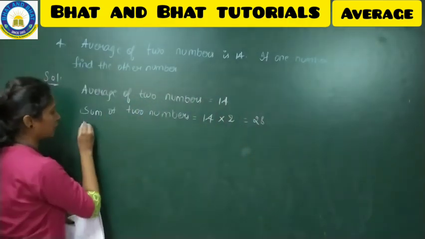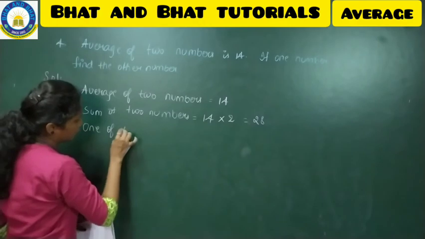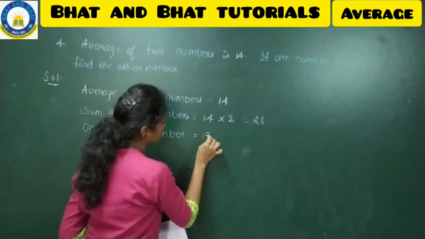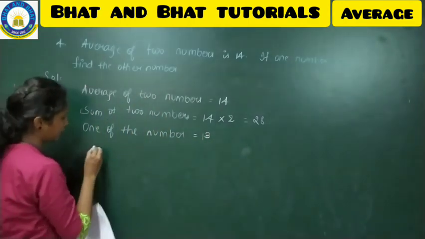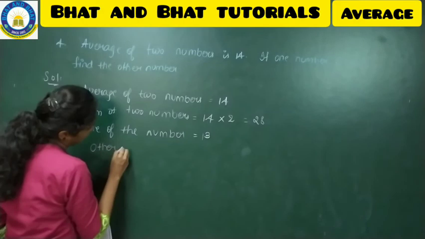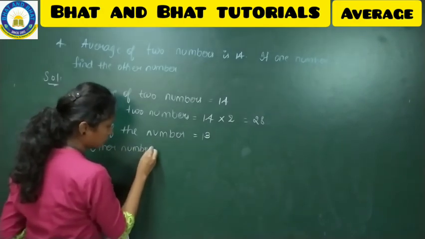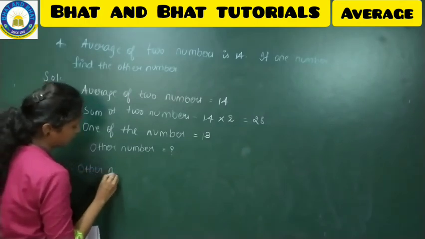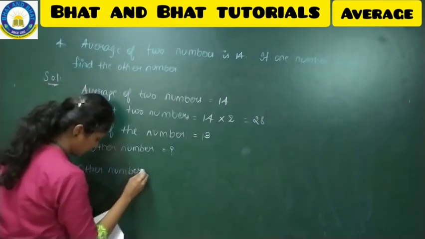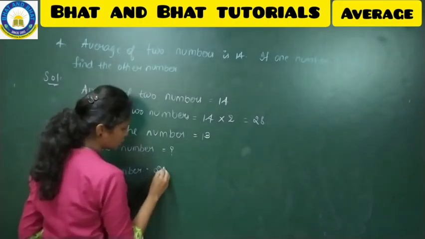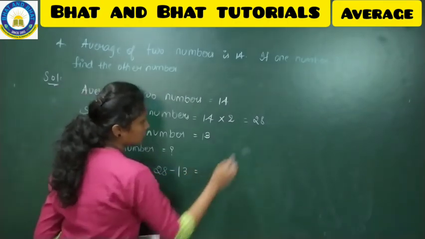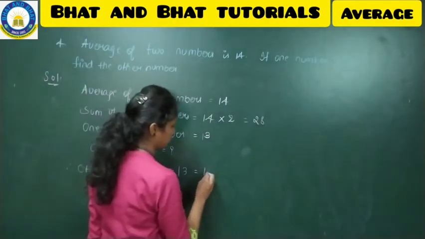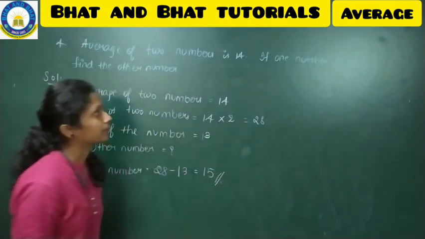And now one of the numbers is given in the question. So what is that one number? That is 13. And the other number we have to find out. Therefore, the other number is equal to 28 minus 13. So this is your first number, this is your second number. So the other number is 15. So now you got to know the other number is 15.